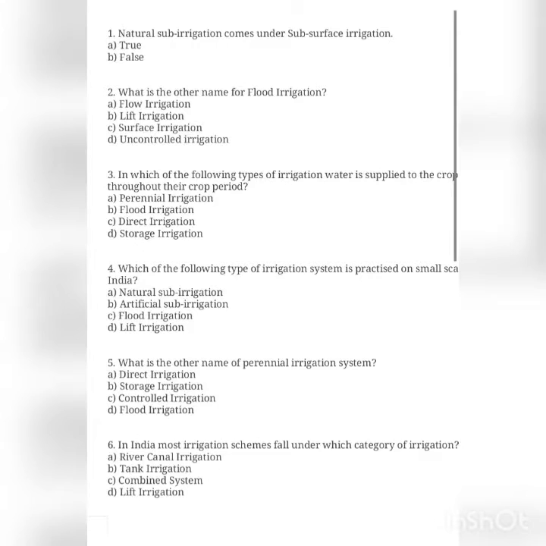Okay, so the fifth question is, what is the other name of the perennial irrigation system? The first option is direct irrigation, B storage irrigation, C controlled irrigation, D flood irrigation.